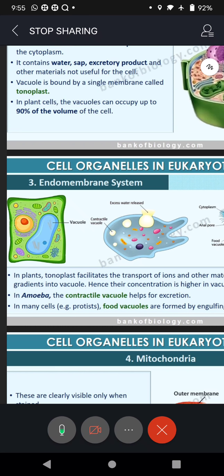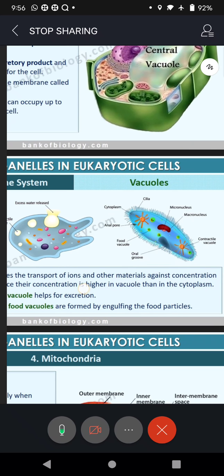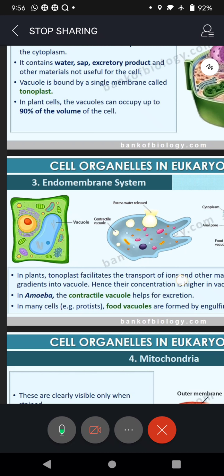So in plants, tonoplast, that is the outermost membrane of the vacuole, facilitates the transport of ions and other materials against the concentration gradient into the vacuole. Now, what do you mean by concentration gradient?